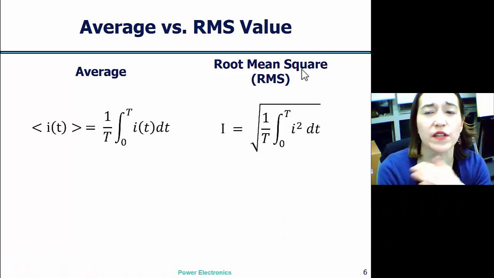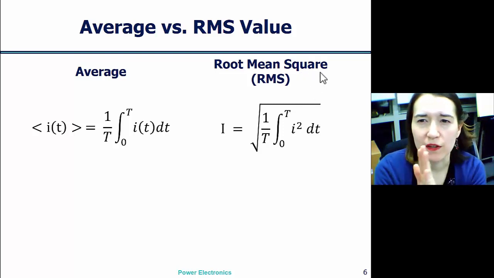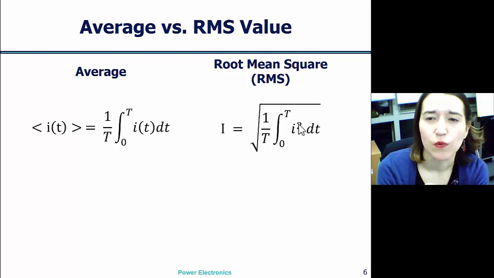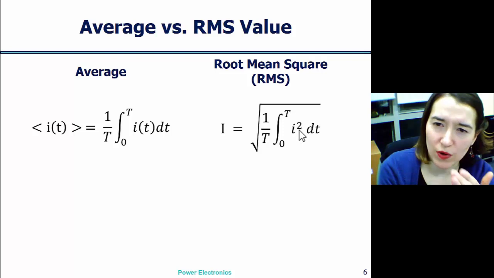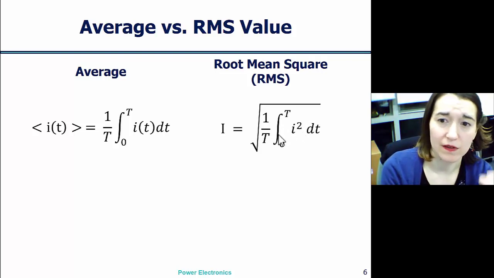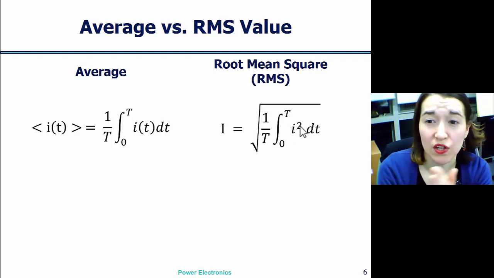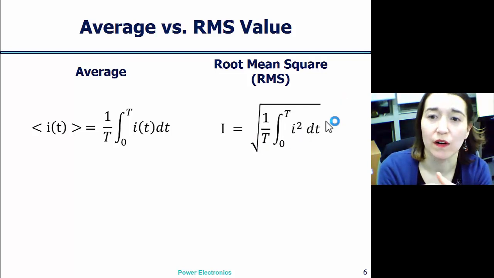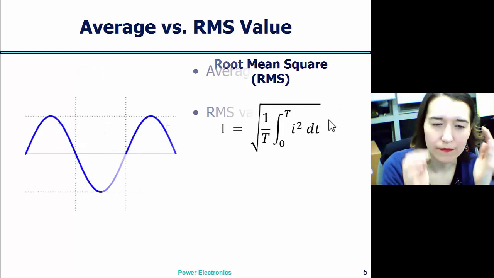Then we have this root mean square, and here we're doing something a little bit different. So think about this backwards. We're taking our i, this is actually i of t, we're squaring that value, and then we're going to take the squared, integrate over the period, divide it by the period. So the mean is the same as the average here. So we're taking the mean of the squared value, and then we're going to take the whole square root of that expression. So root, mean, and then square.